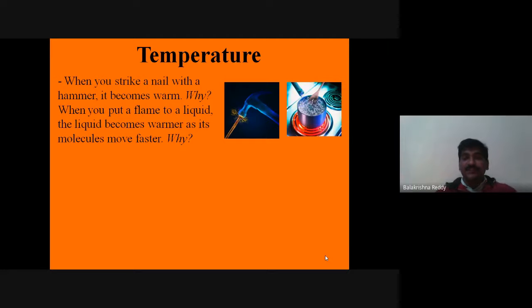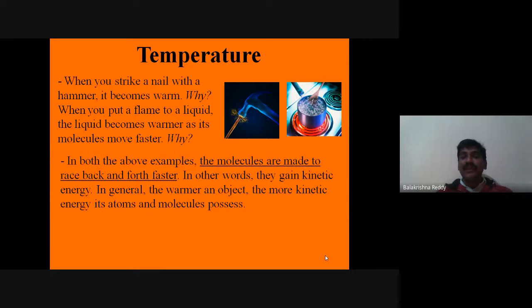Let us see. When you strike a nail with a hammer, it becomes warm. Why is it so? When you put a flame to a liquid, the liquid becomes warmer as its molecules move faster. Why is it so? That you need to know. In both the examples which I have shown on the screen, the molecules are made to race back and forth faster. We can say that it is in vigorous motion.